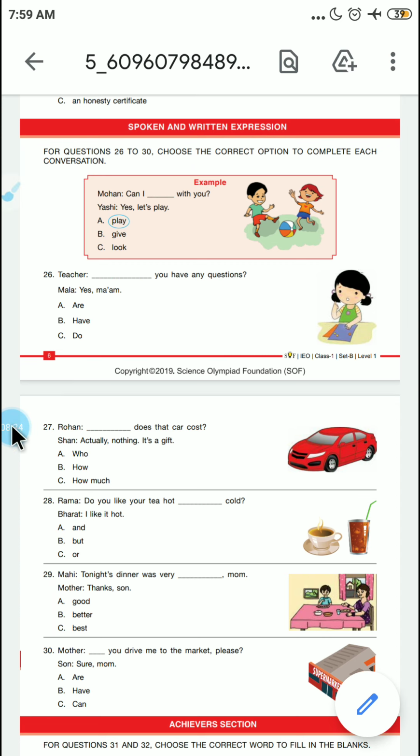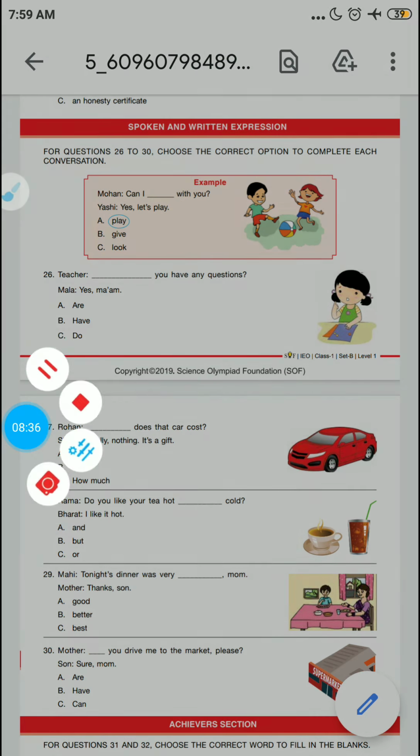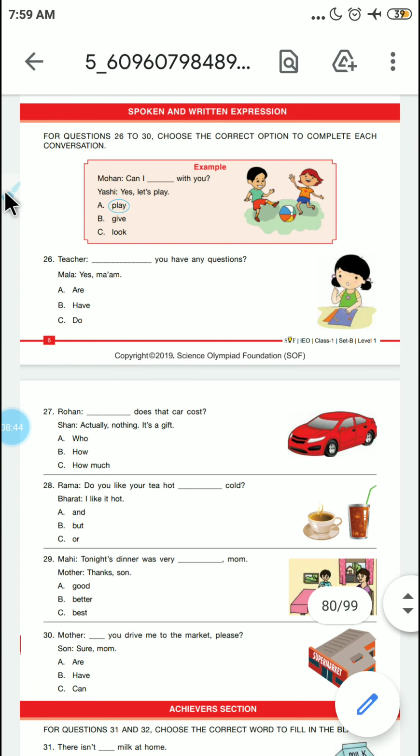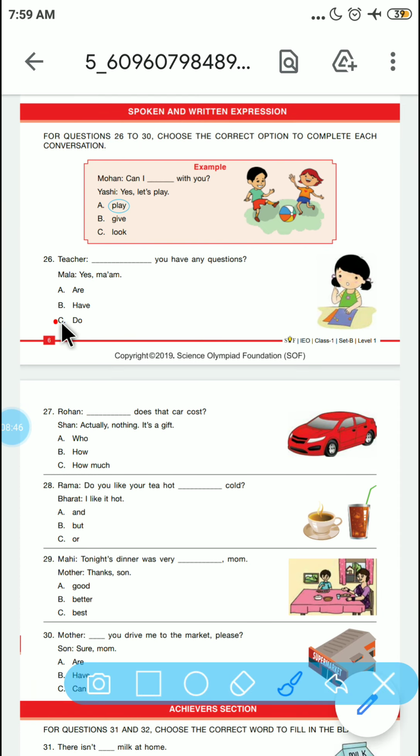Teacher: dash you have any question? Mala: yes ma'am. So do you have a question? Do is the appropriate word here.